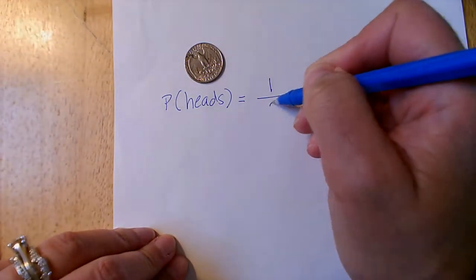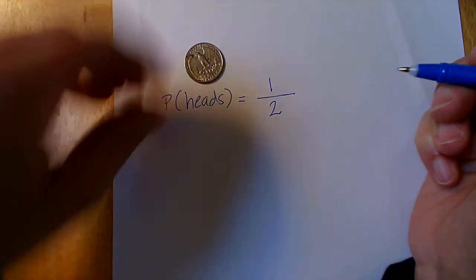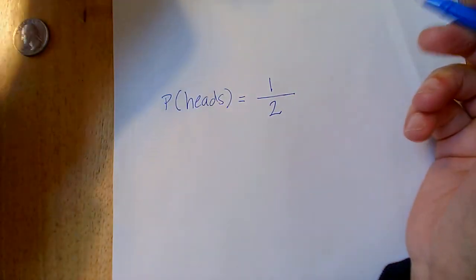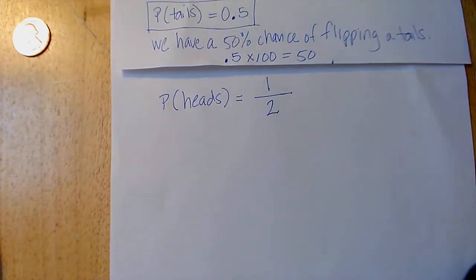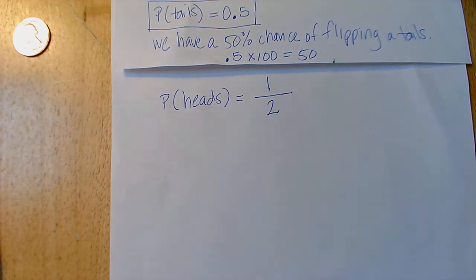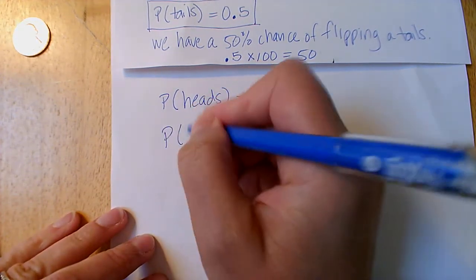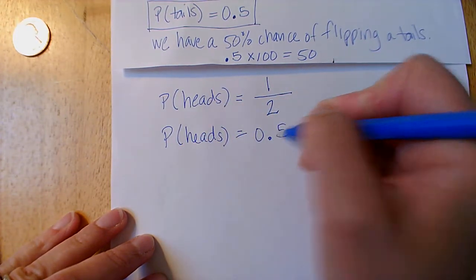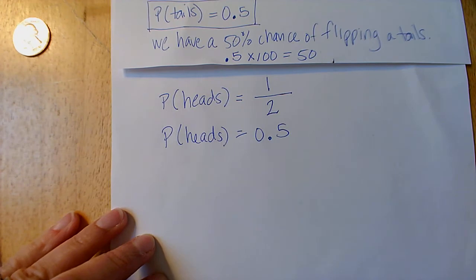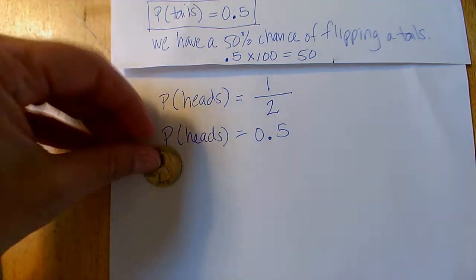I have tails, 2. 2 total outcomes. So my probability of flipping a heads was very similar to my probability of flipping a tails. Actually, it wasn't very similar. It was exactly the same. Probability of heads is 0.5. There we go. All right, let's get a little bit more detail.